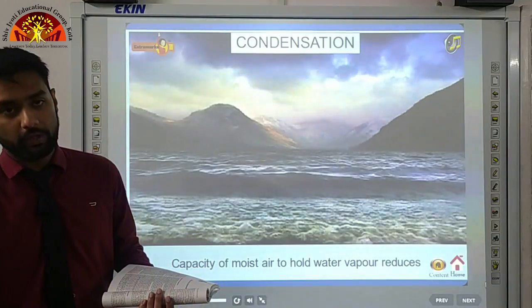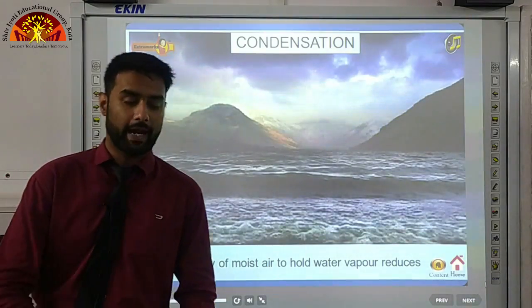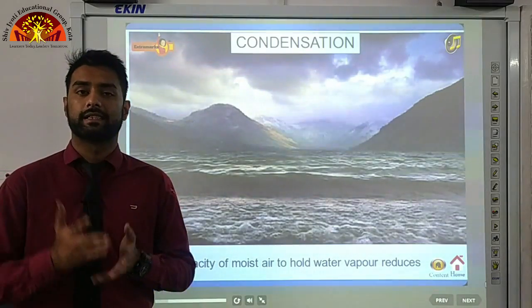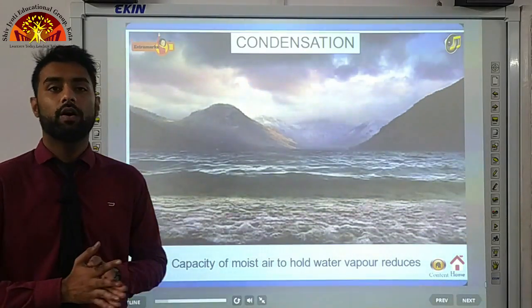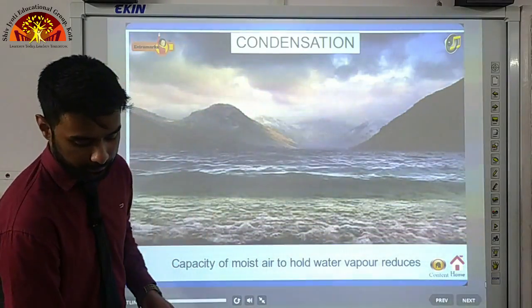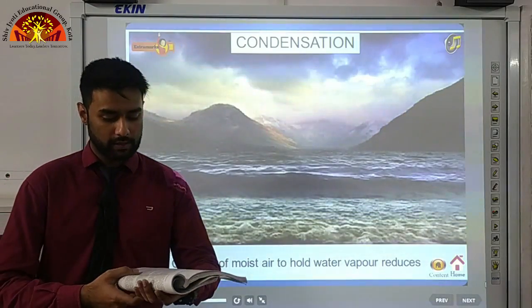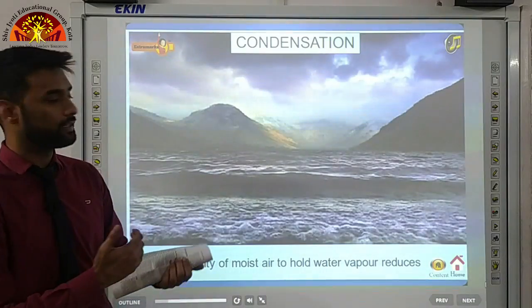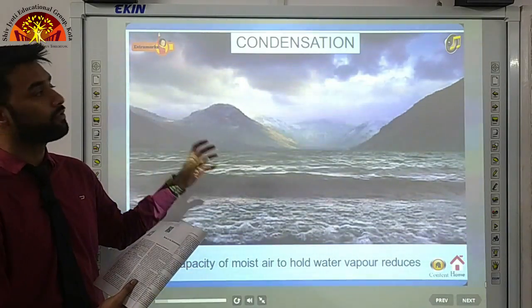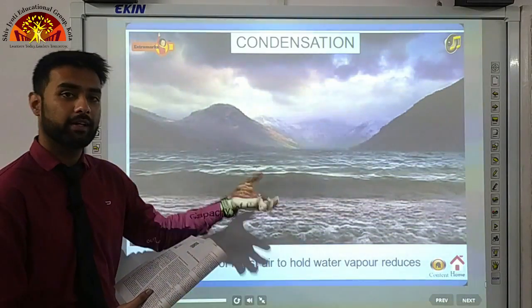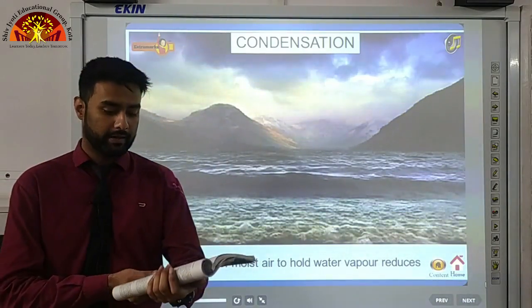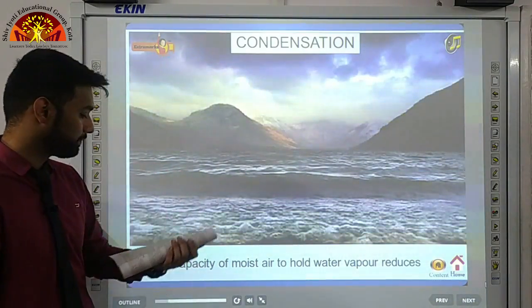Okay, when the water vapor gets cooled down due to the atmosphere and its cool properties, what happens? The water vapor changes its state and turns back into water. Condensation is caused by the loss of heat. It is a similar process, just a bit reverse. When evaporation was taking place, heat was added to the process, but in condensation, heat is removed, and condensation takes place.